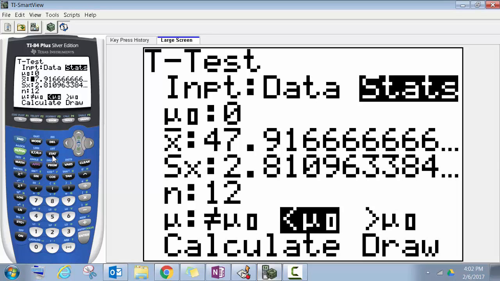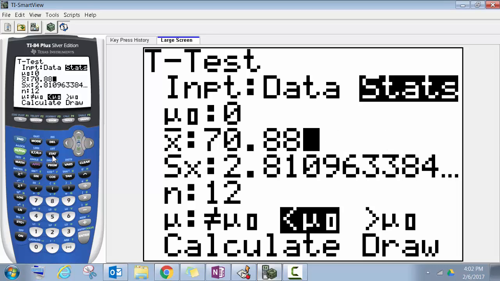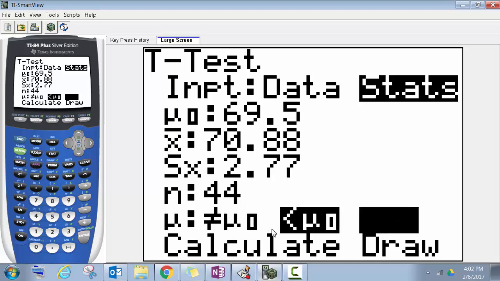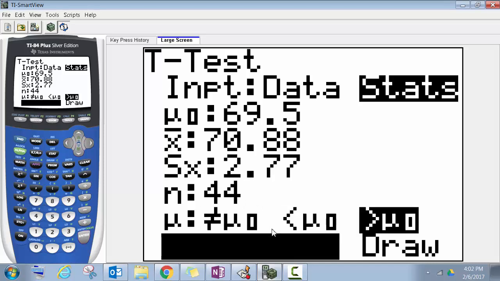X bar we said was 70.88, the mu was 69.5, again 69.5, and standard deviation was 2.77. N is 44, and we want to see if mu is greater than mu naught, so it is this last one.